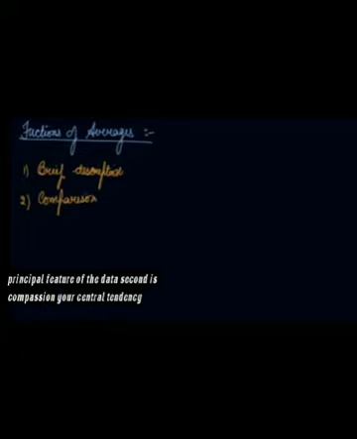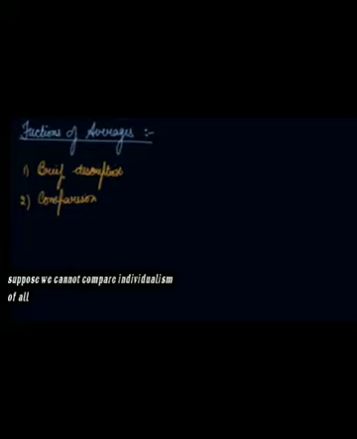Your central tendency or the averages help in the comparison. Let's suppose we cannot compare individual income of all the Indians to the individual income of all the US citizens. So what we do, we take the average income of all the citizens of India and we take the average income of all the citizens of USA and we compare it. So it helps in the comparison.